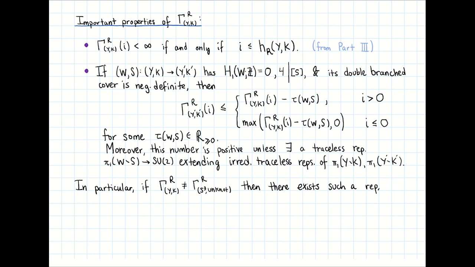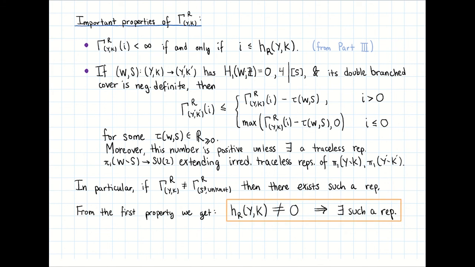It follows from this second property that if gamma of (Y, K) is not equal to gamma for the unknot, then there exists a representation as described above. However, from the first property, for gamma of (Y, K) to not be equal to gamma of the unknot, it suffices to show that the Frøyshov invariant is non-zero.